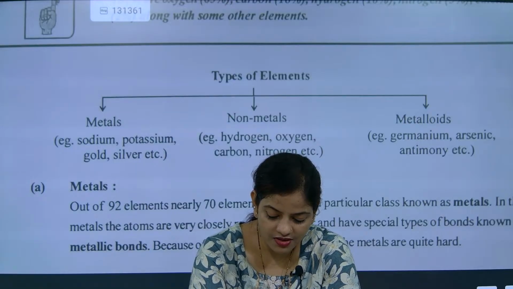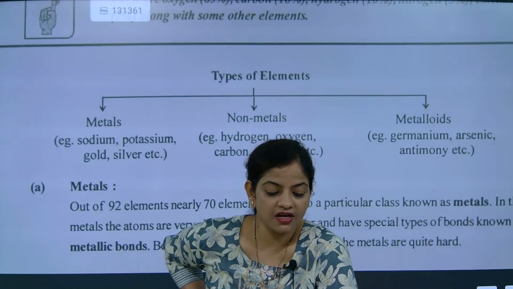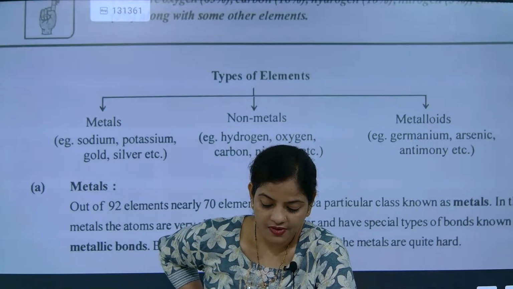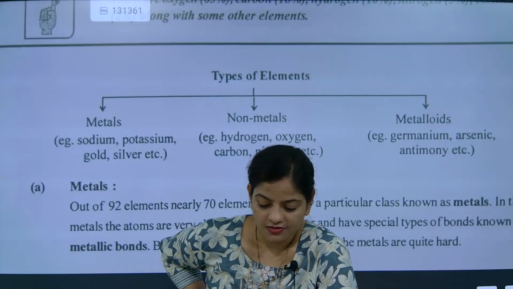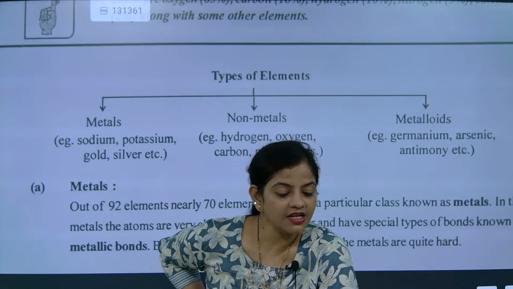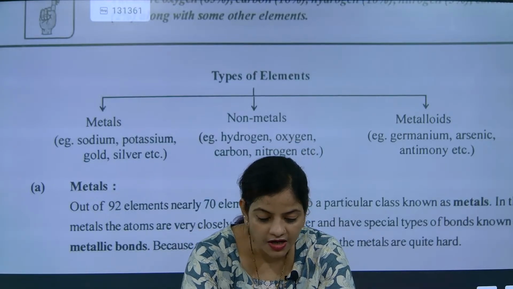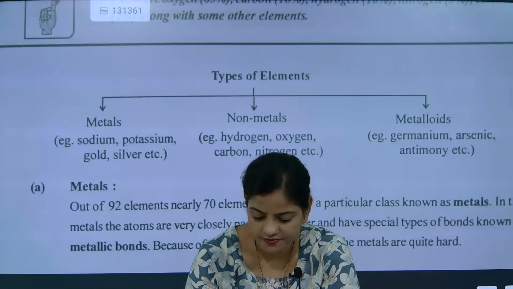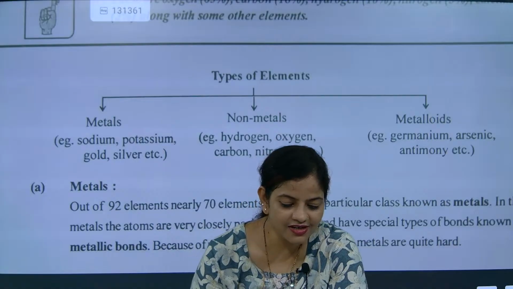Compound. Many people are telling compound, but the correct answer is element. Beta, it is element. Tungsten is an element. Understood? Tungsten is what? Element. Tungsten is what? Element. Just remember this. Tungsten is what? Element. Remember this part. Tungsten is exactly an element. Got it? Correct only. Tungsten is an element.